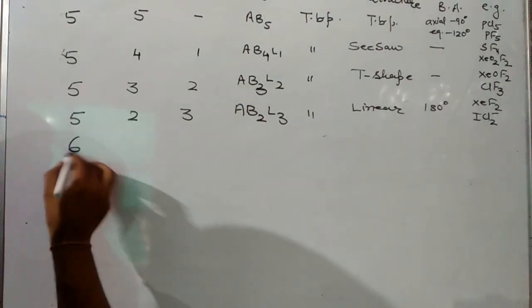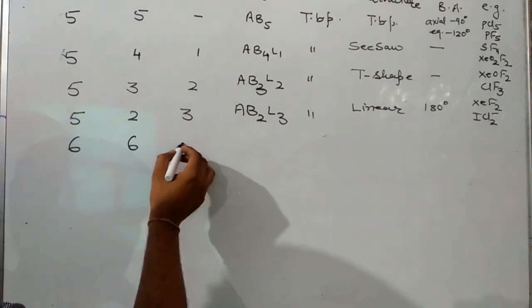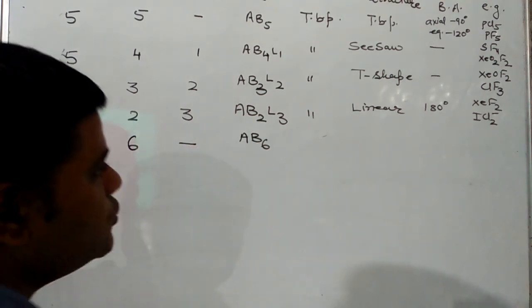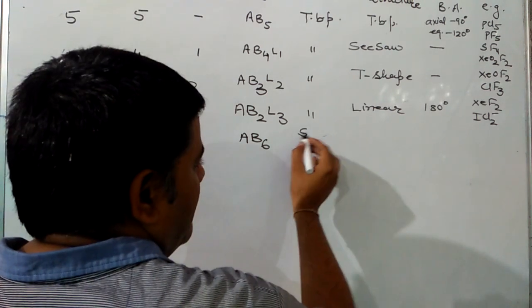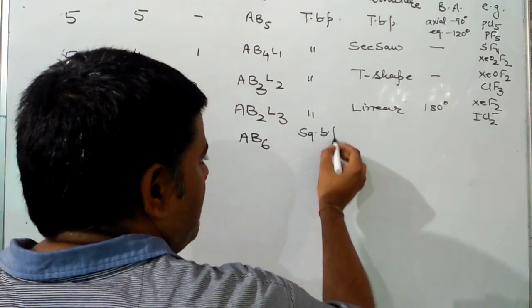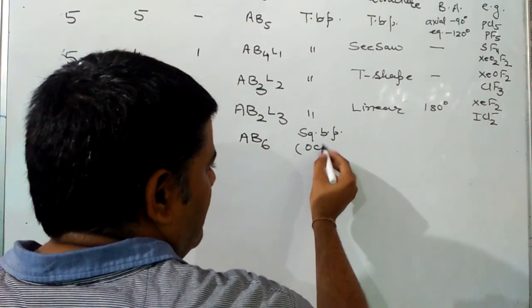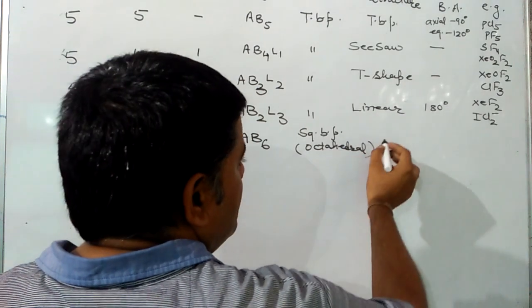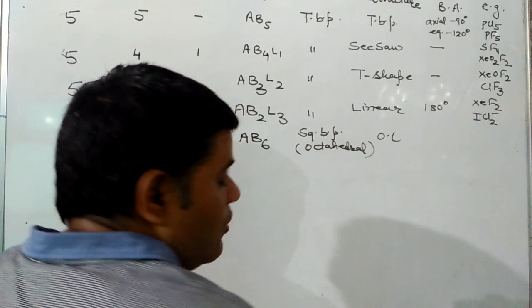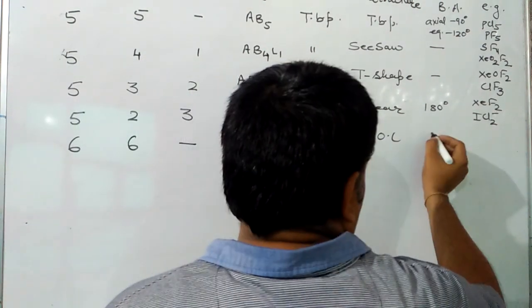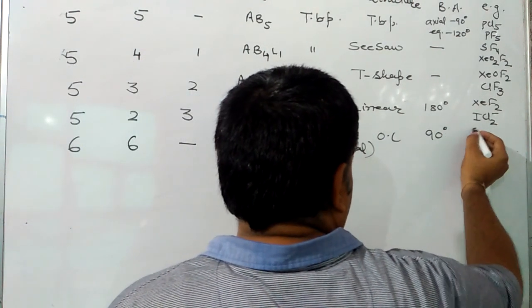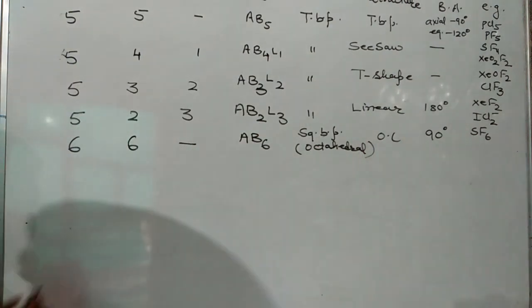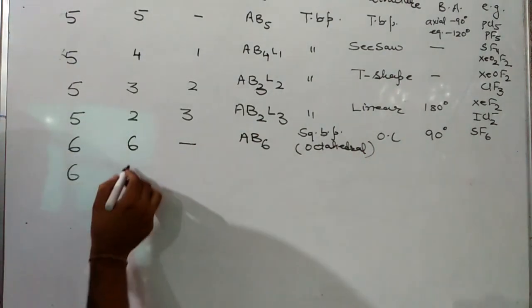Next case will be 6 electron pairs, all bond pairs, lone pair is nil. So the symbol will be AB6. Geometry will be square bipyramidal, or we can say octahedral. Structure will also be octahedral or square bipyramidal. Angle will be 90. Example is SF6.